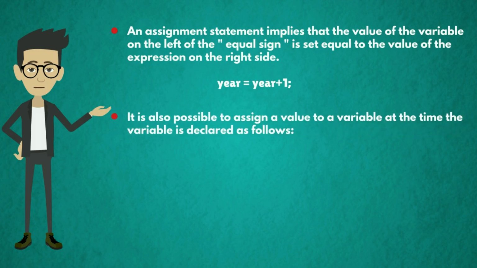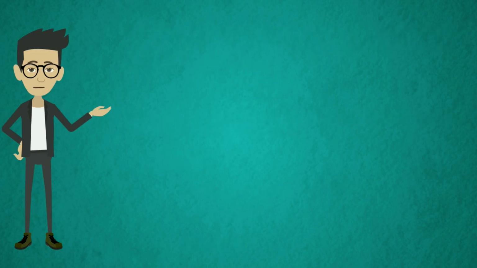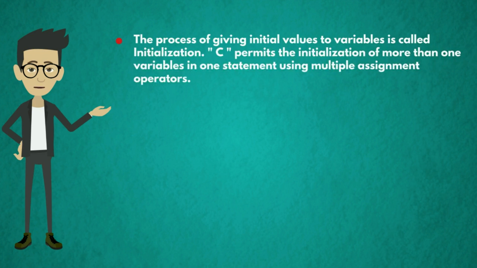It is also possible to assign a value to a variable at the time the variable is declared as follows. The examples are int initial underscore value equal to 0, balance equal to 75.84, which is a float data type, yes equal to X, which is a character data type. The process of giving initial values to variables is called initialization.